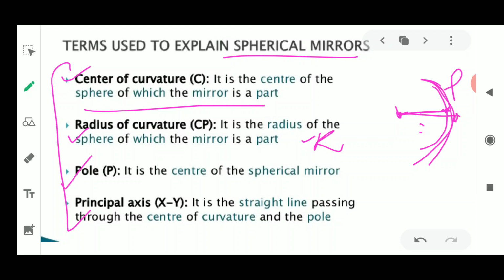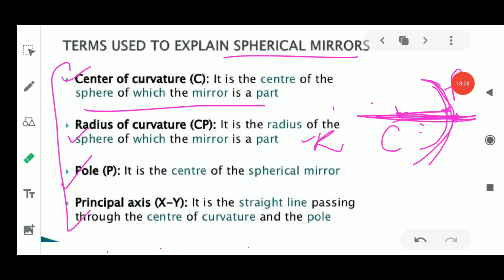What is this principal axis? It is a straight line which passes through the center of curvature and the pole. The principal axis is a straight line passing from the center of curvature, which is here. The pole is here. This line crossing both is known as the principal axis. Here in the diagram I'll just show you the meaning of this word principal axis.